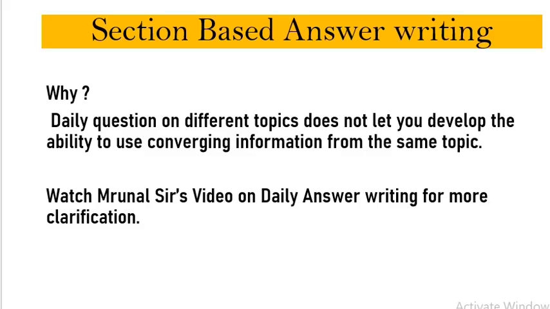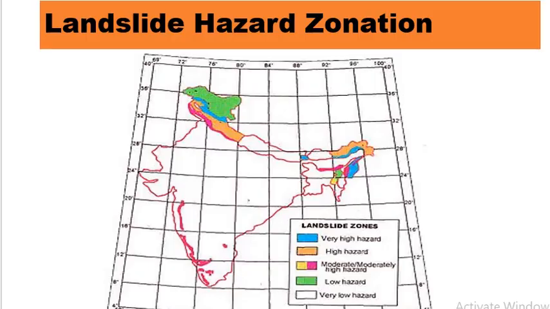So we'll be dealing with the landslide hazard zonation question that was asked in the UPSC mains 2019. Let us begin with our question on the landslide hazard zonation. Landslide hazard zonation is basically creating maps to prepare an effective disaster response to the landslides that occur in a particular region. As you can see here, this is the very high hazard landslide zone in the northern region of the country.